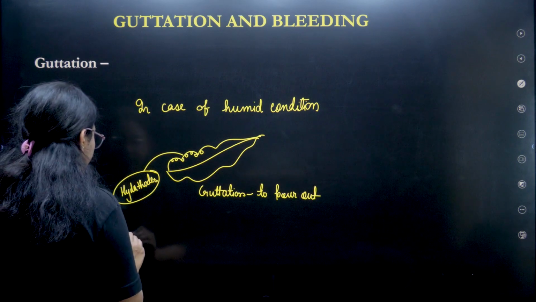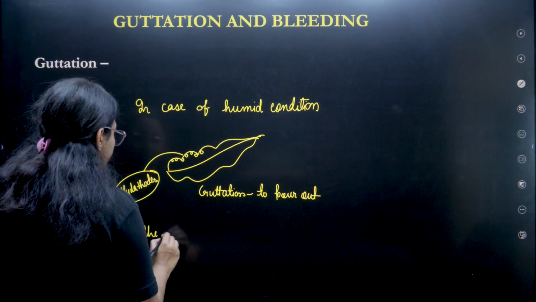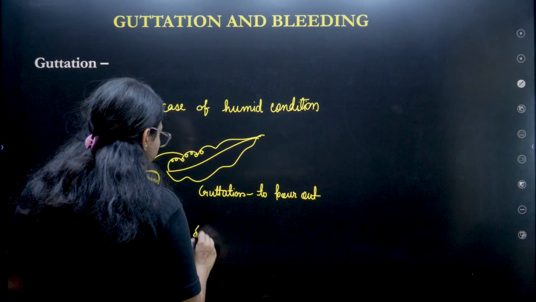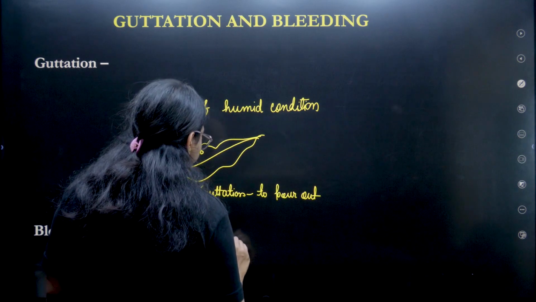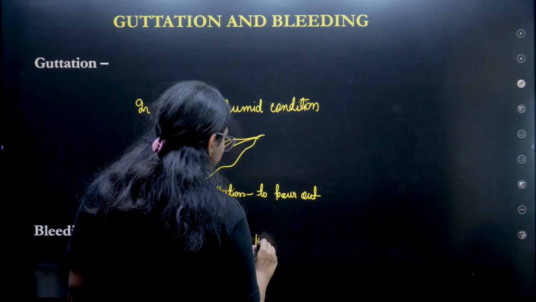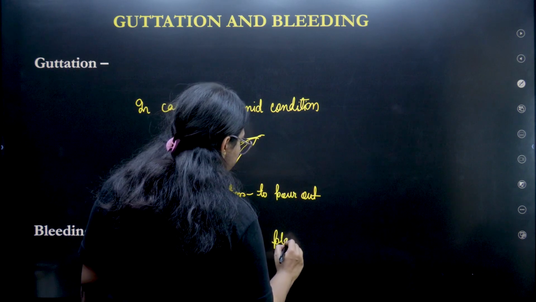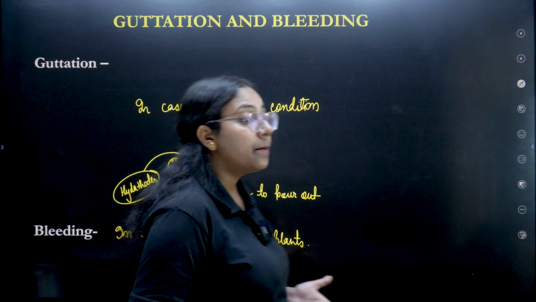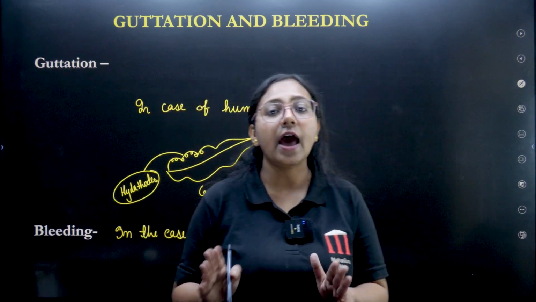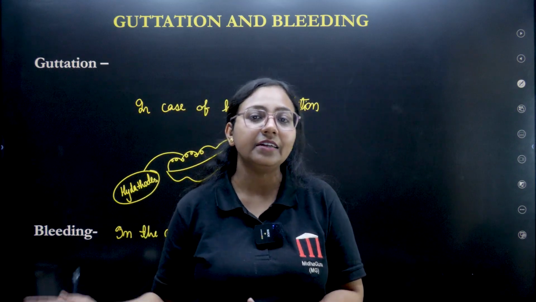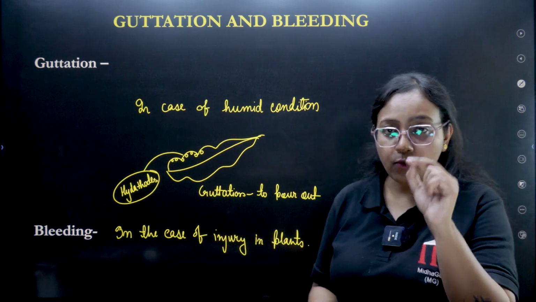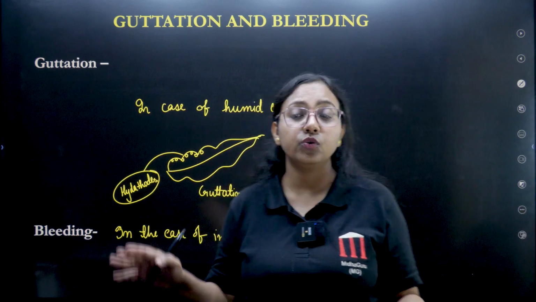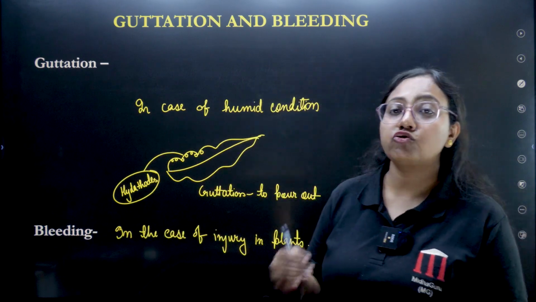Bleeding is in the case of injury in plants. Again, this is a very surprising thing to know, that plants also get injured, and when they get injured they bleed. So the water which comes out or secretes out during the injury of the plant is called bleeding.